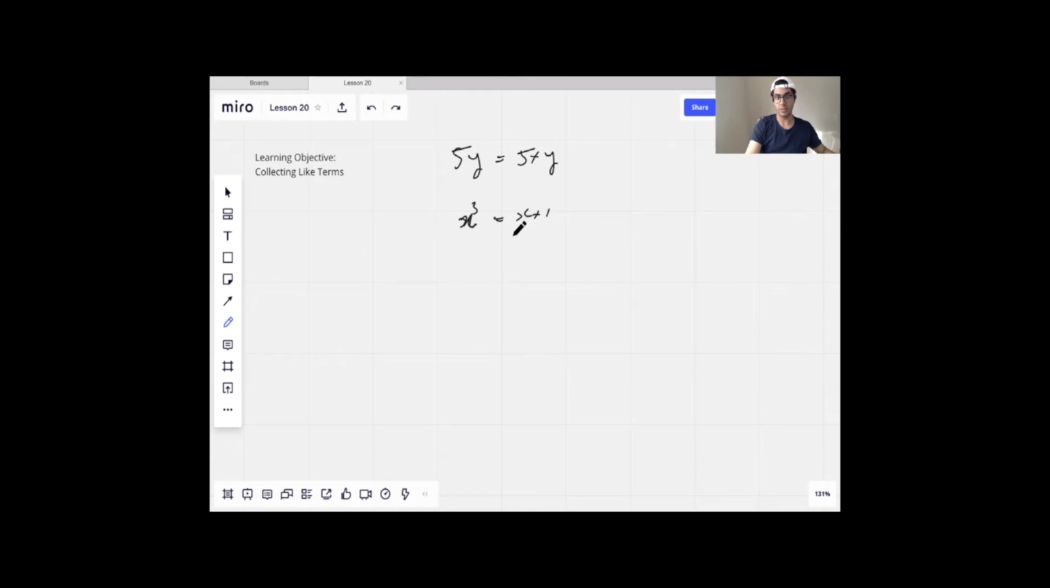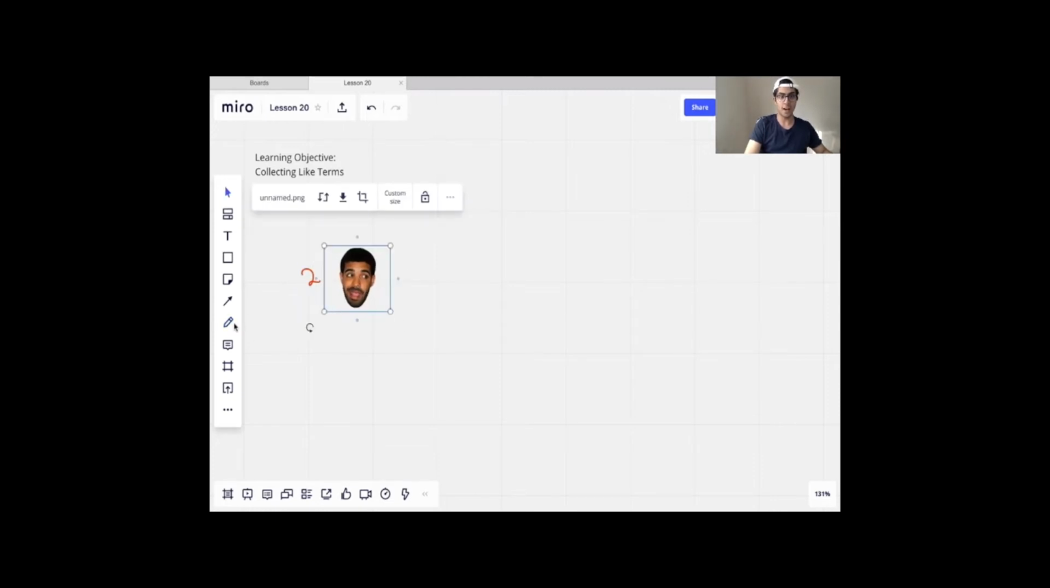So let me just get rid of these. Okay, let me give you an example first. Say you've got two Drakes. Here's Drake, and then you add another 3 Drakes to that. How many Drakes are you left with? Well, that's a pretty obvious question, right? 2 Drakes is the same thing as saying 1 Drake plus another Drake.